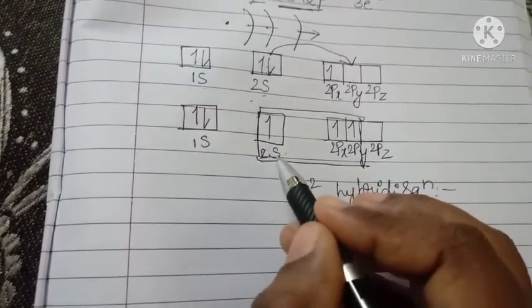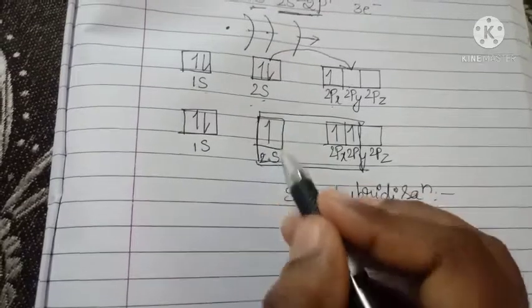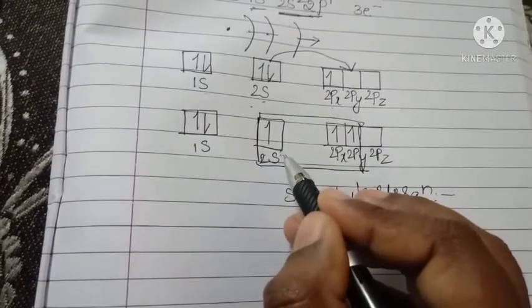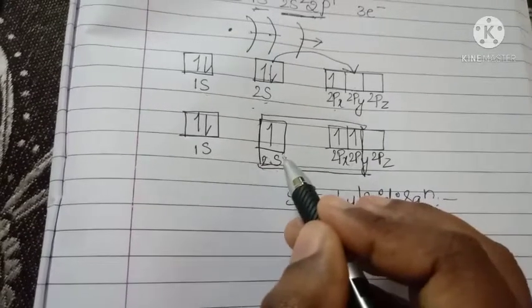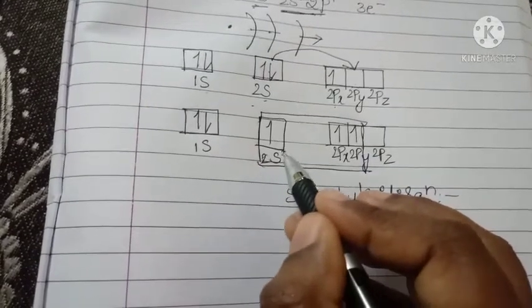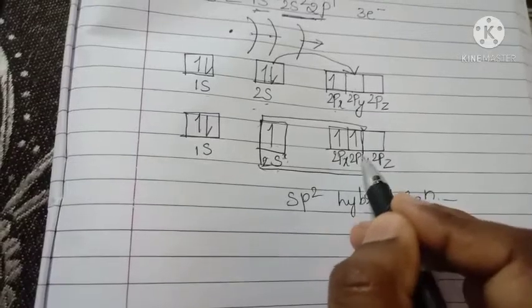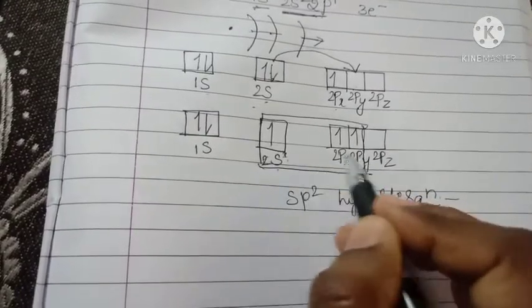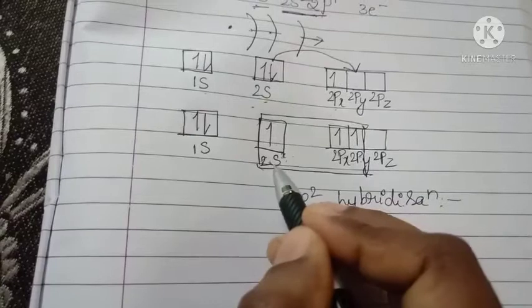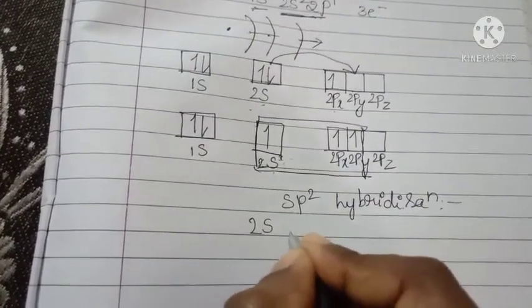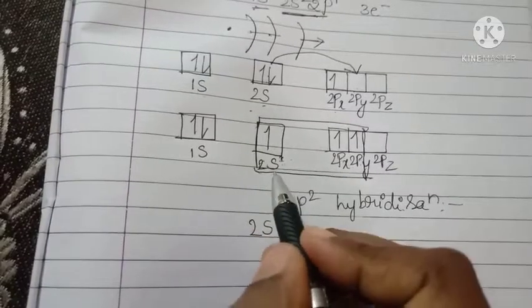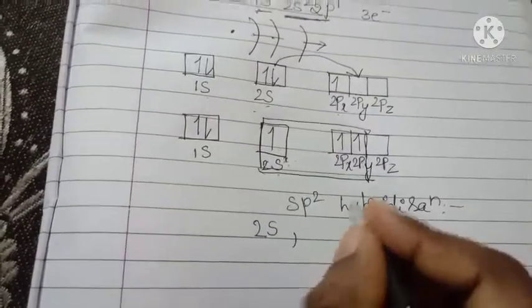First you have to know this is s. There is no s2 or s3. 2s is there, but in the name there is only one s. In sp2 hybridization, how many s orbitals are there? 1.